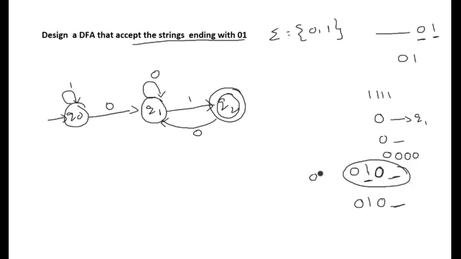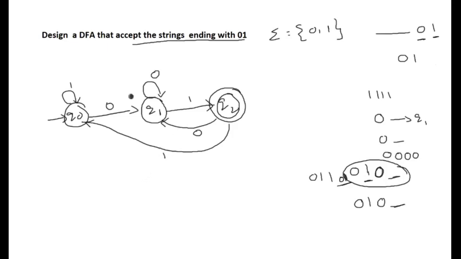Next case is on Q2, suppose 1 is seen, it has to expect 01 again as the ending string. So Q2 on 1, it has to move to the starting state, that is Q0, with 1.